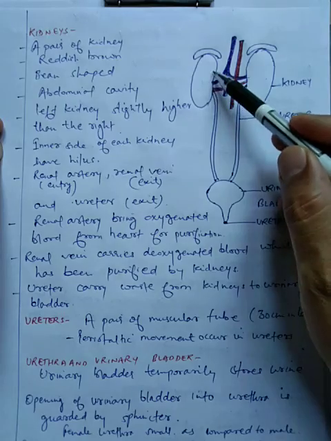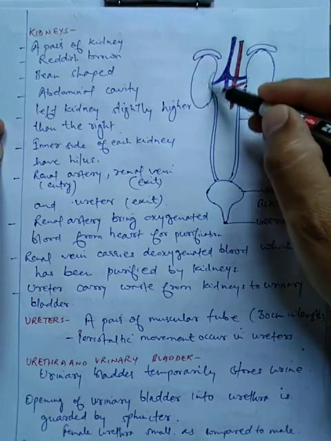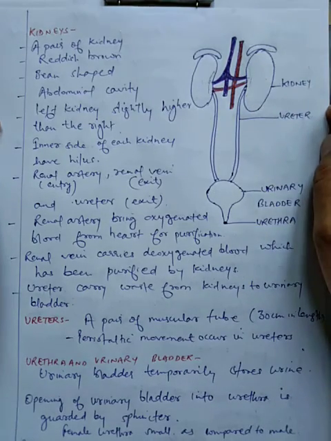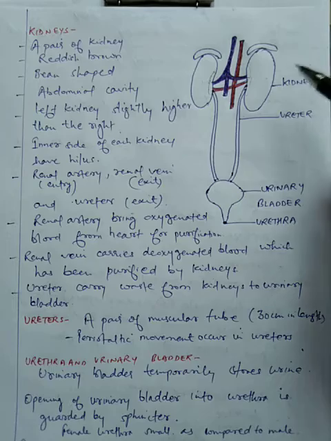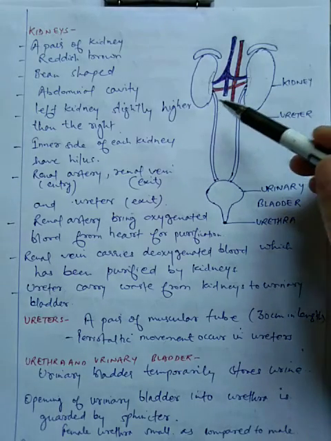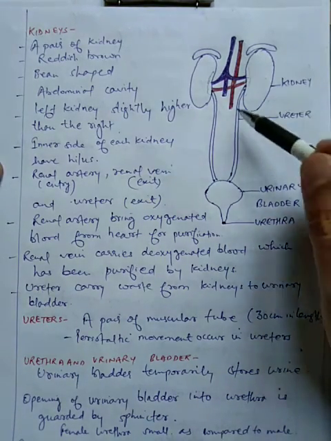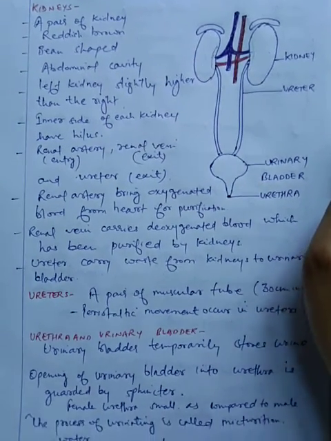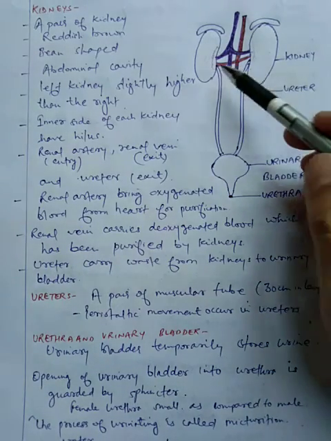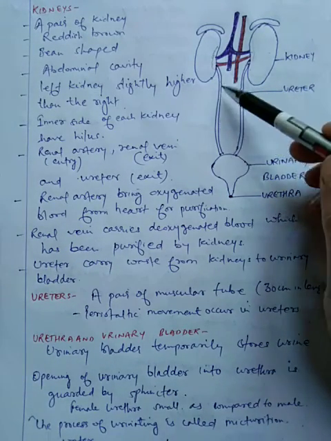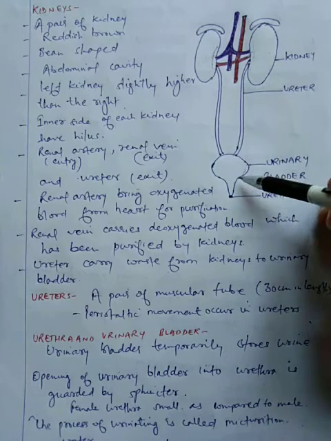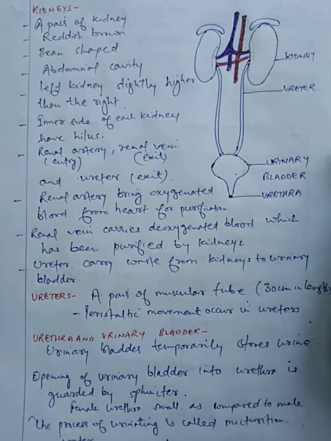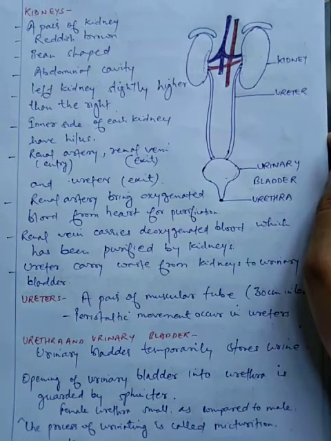The inner side of the kidney, that is this region, comprises a fissure or fold called the hilus. The renal artery enters into this hilus, and the renal vein and ureter exit from this hilus. The ureter, which exits from the hilus, carries the urine up to the urinary bladder, and this urinary bladder stores urine for some time.